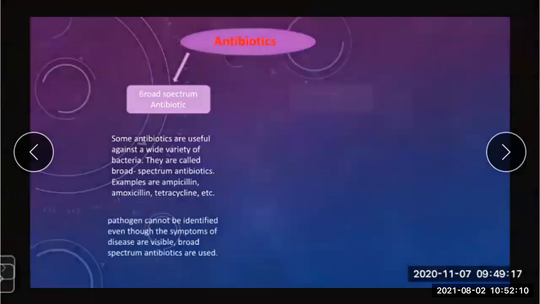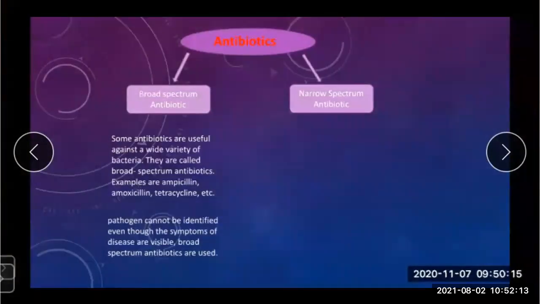Now, the next type. What is the next type? The next type is narrow spectrum antibiotic. Now, what is narrow? Look at the word. In the first term, broad meant wide. Narrow means what? It works on a specific type of microorganisms.